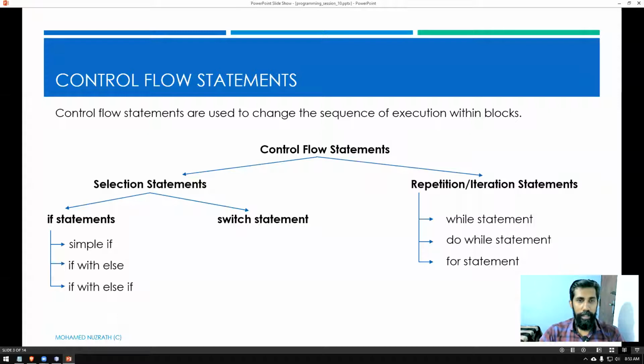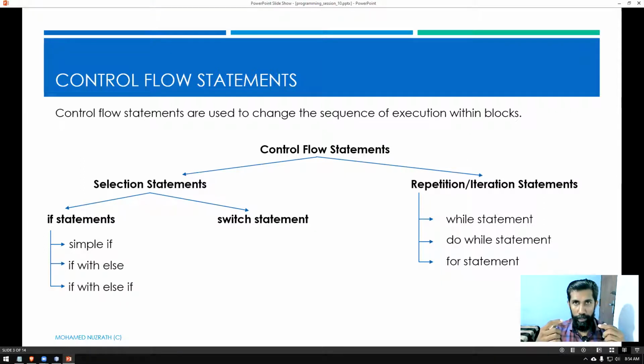In this part of the lesson, we're going to discuss control flow statements. Under control flow statements, especially we're going to discuss repetition or iteration statements. So I'm going to teach you what we mean by iterations or repetitions. By looking at the word itself, you'd have guessed it. Repetition or repeating means doing something again and again and again.